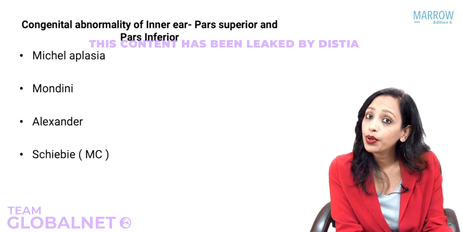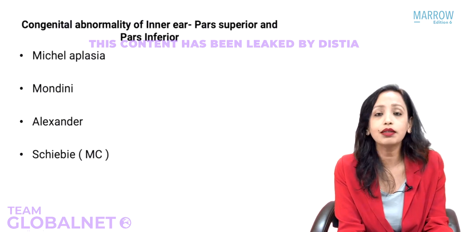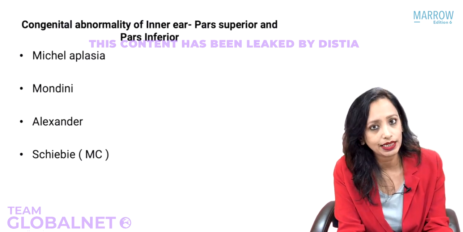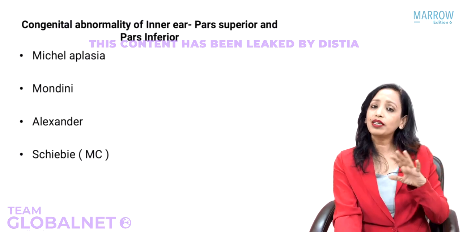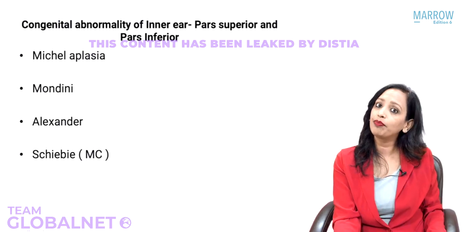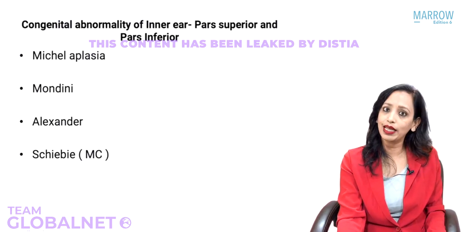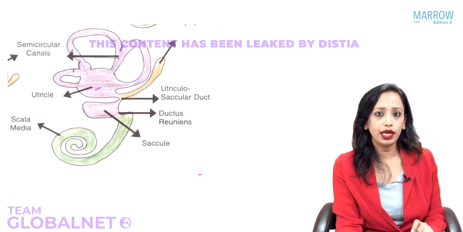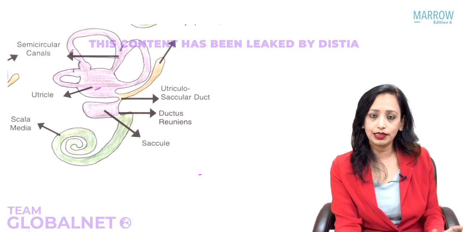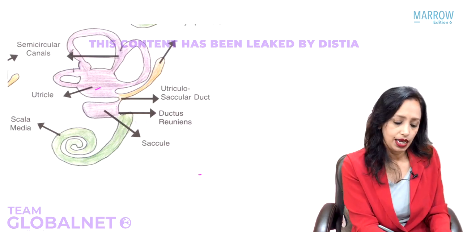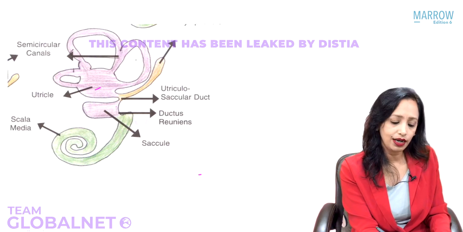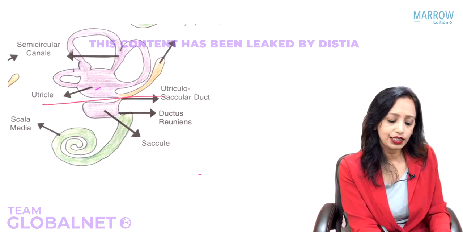Okay, so during development of the inner ear, there can be certain congenital anomalies. Now, what can be the anomalies? Let us see that. But before that, I want you to know that the inner ear develops in two parts. The upper part is the three semicircular canals and the utricle. This develops together and early.